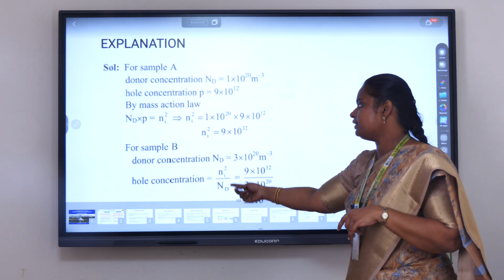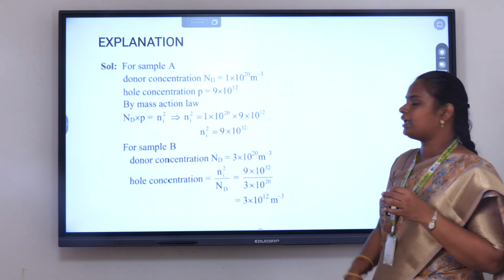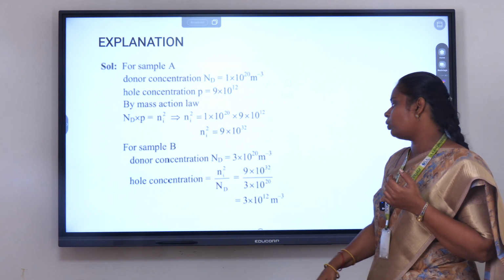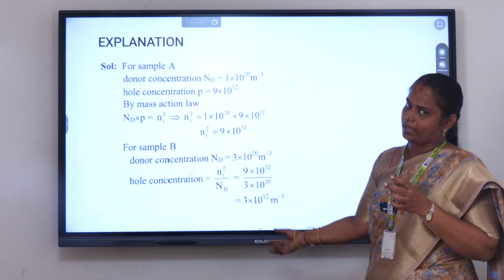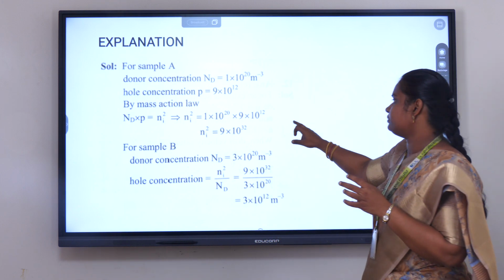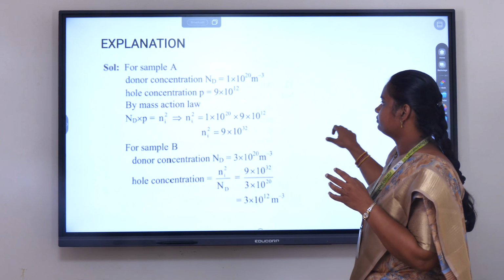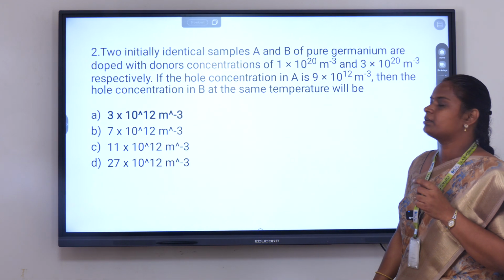For sample B, the donor concentration is equal to 3 into 10 to the power of 20. Just substitute the values, and we can find the answer. The hole concentration for sample B is equal to 3 into 10 to the power of 12. So according to the mass action law only, we have found this answer. So the first one is the correct answer, 3 into 10 to the power of 12.